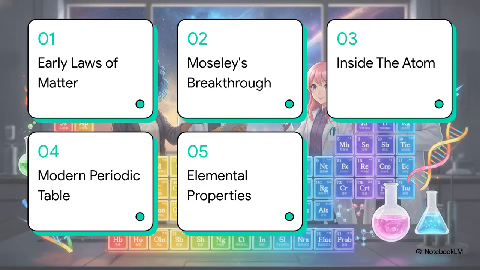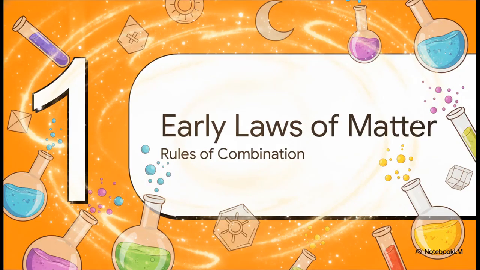So here is our roadmap for today. We'll be hitting the early laws of matter, Moseley's atomic breakthrough, taking a look inside the atom, exploring the modern periodic table, and finally looking at the predictable trends and elemental properties. All right, let's kick things off with Section 1, Early Laws of Matter.